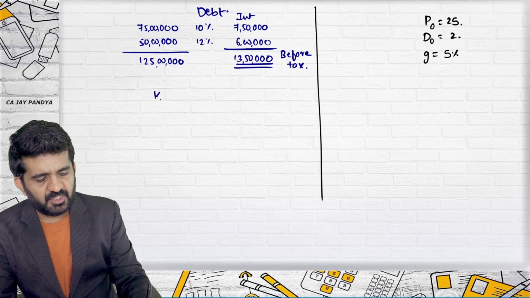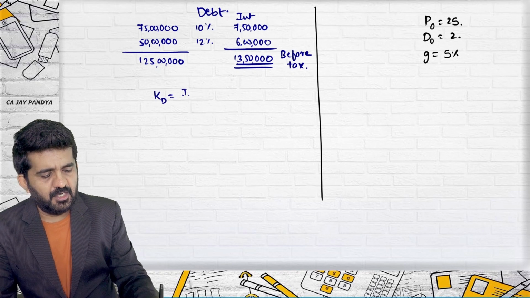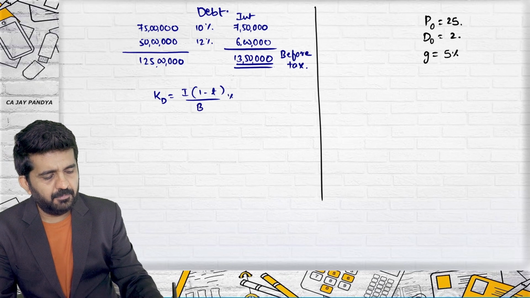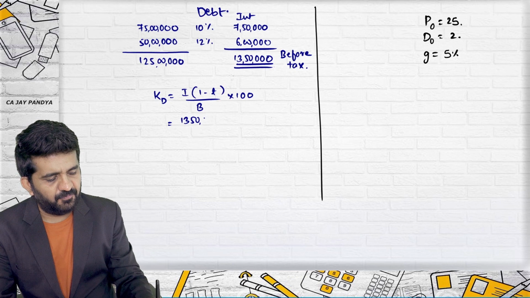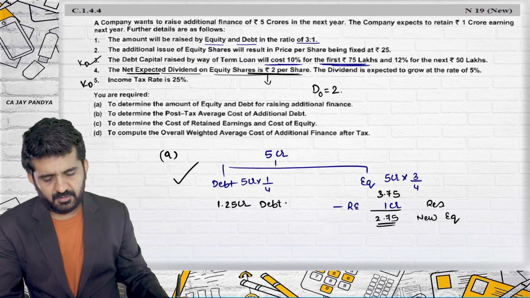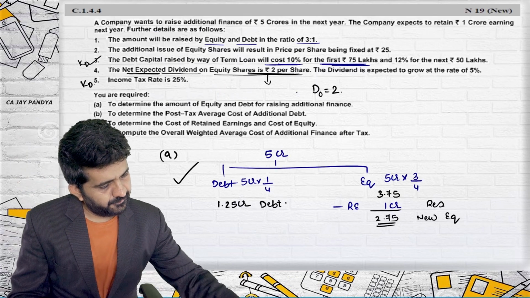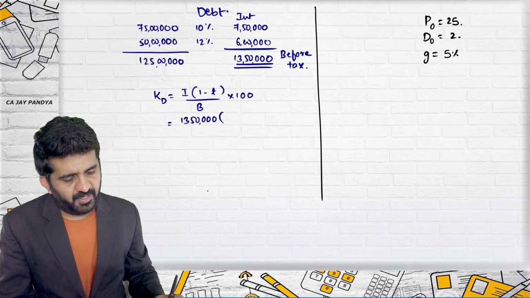So we will be using our general KD formula, I into 1 minus T upon B multiplied by 100. I is 13 lakh 50,000. Tax rate is 25%.